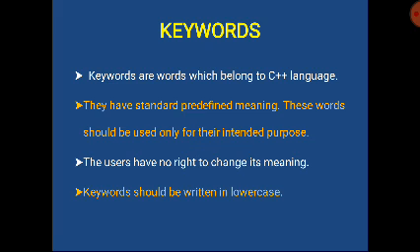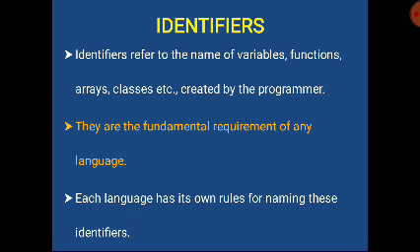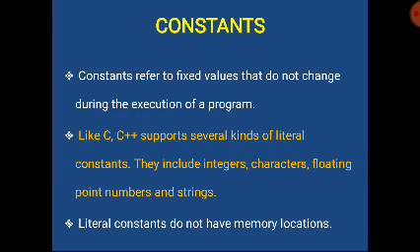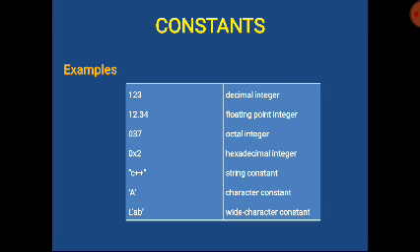They should be written in lowercase. And the next one, identifier. Identifier means the programmer can give the name of a variable, function or class. There are some rules for identifiers. And then constants means fixed values that do not change during the execution of a program. Here are some examples of constants. Okay, so in this class we have seen tokens, keywords, identifiers and constants.